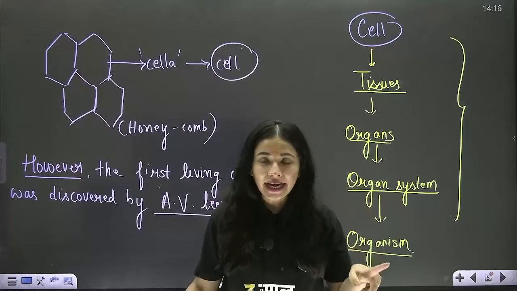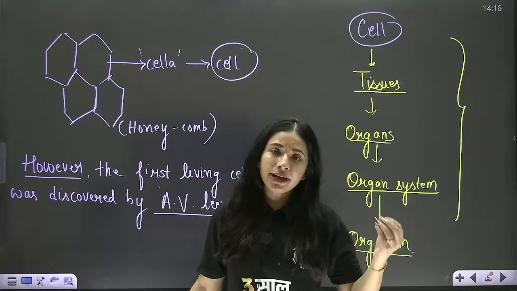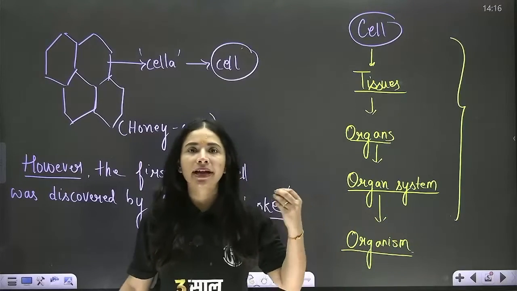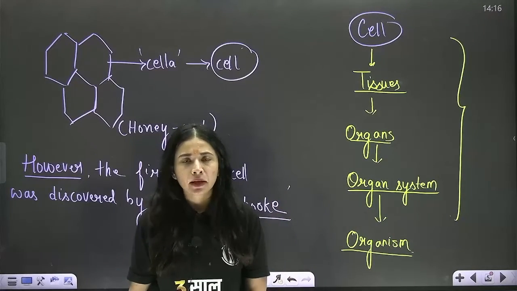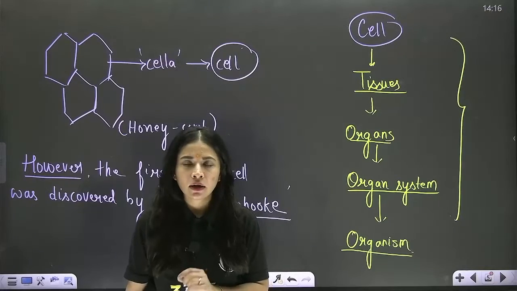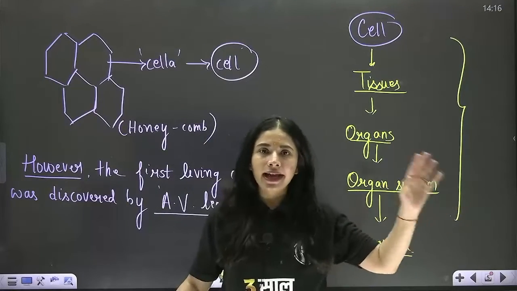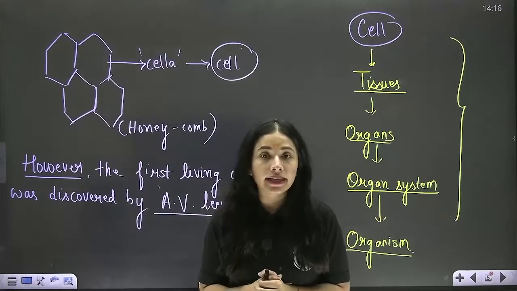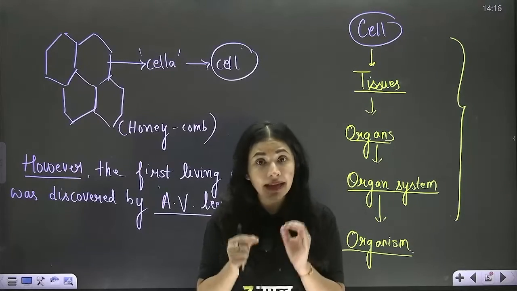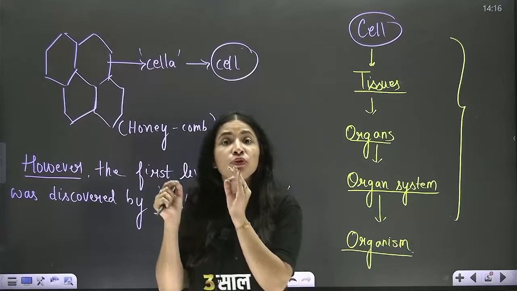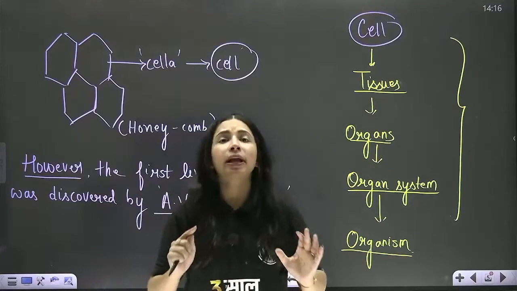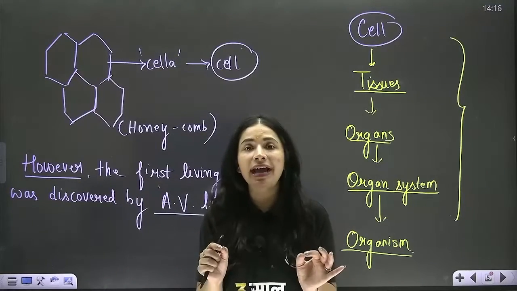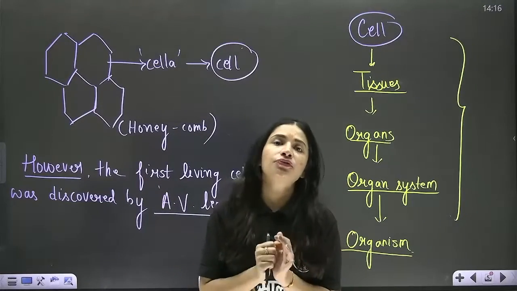Brain, right? Similarly, if I consider a single-celled organism like amoeba or bacteria, do they have a brain? Or even without a brain, are all functions getting regulated? So the answer is yes. Every individual cell has its own brain, which is called the nucleus of the cell.